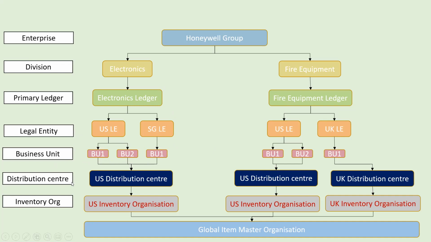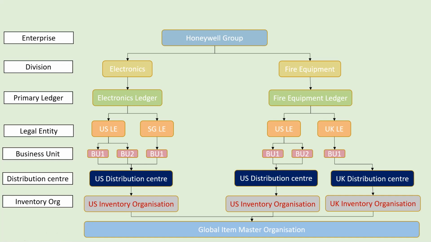And we have the distribution center. This is not specific to finance; it is more of a supply chain concept. The distribution center is from where the items are dispatched.